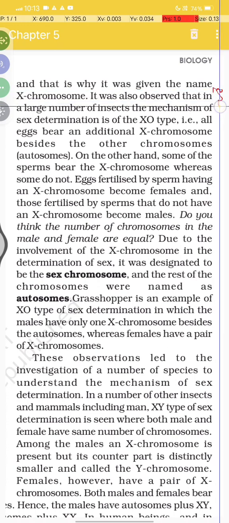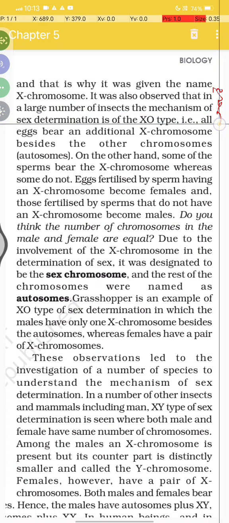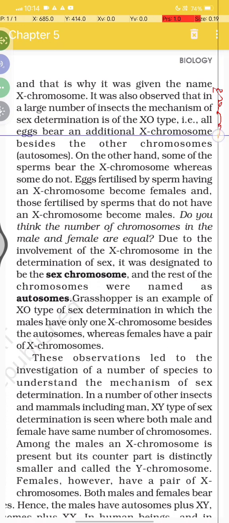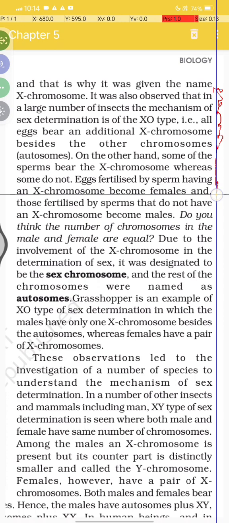It was also observed that in a large number of insects the mechanism of sex determination is of the XO type, that is, all eggs bear an additional X chromosome besides the autosomes, and on the other hand, some of the sperms bear the X chromosome, whereas some do not. Eggs fertilized by sperm having an X chromosome become females, and those fertilized by sperm that do not have an X chromosome become males.